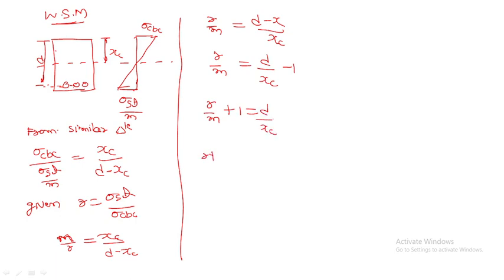So R plus m divided by m, what will come? D by XC. Okay, now XC by D is equal to m divided by R plus m. So XC is equal to K into D.